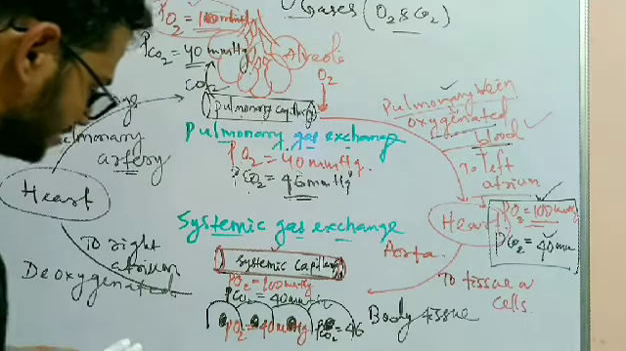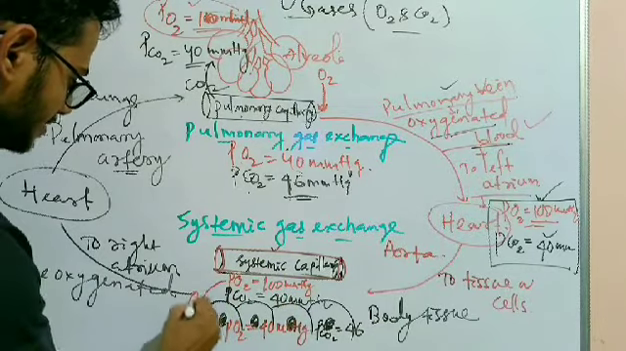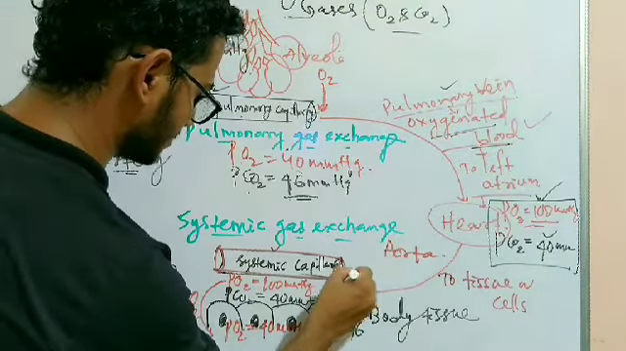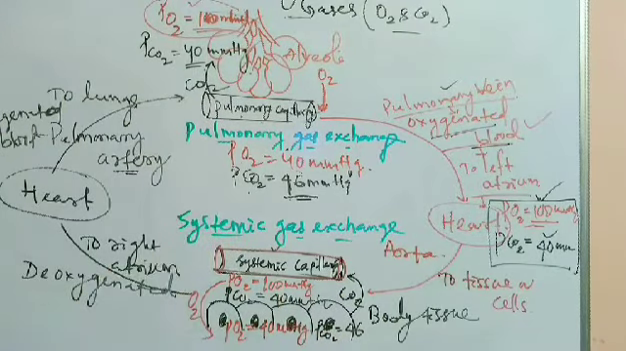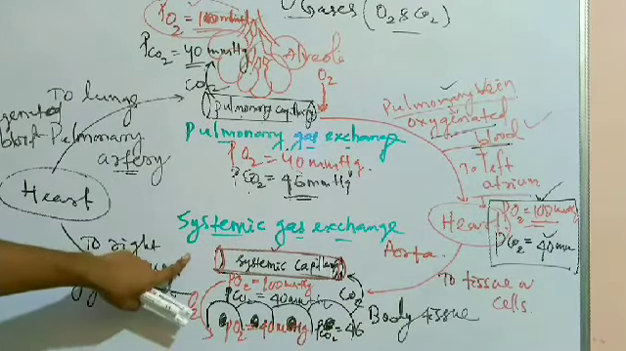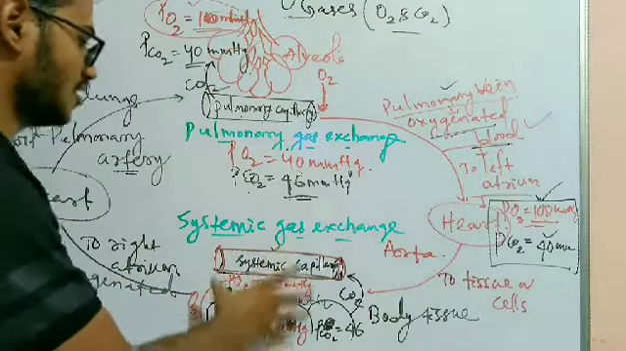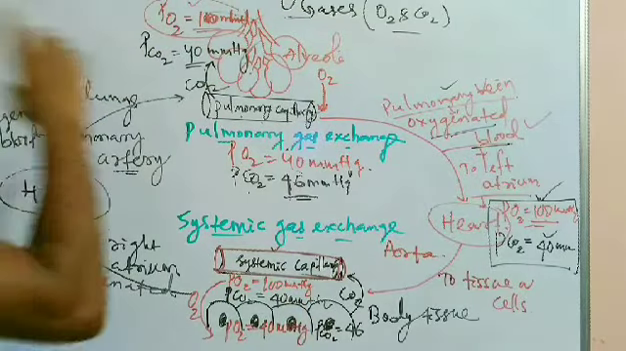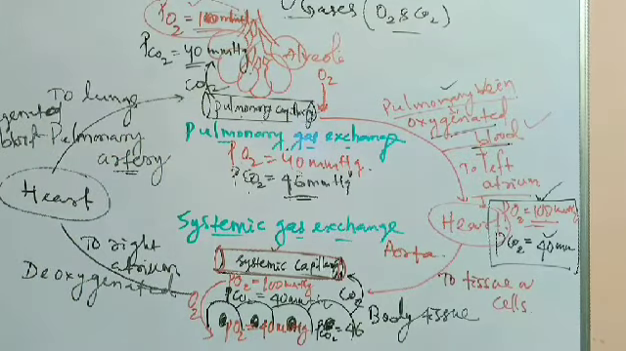So here the oxygen from higher concentration, that is from the systemic capillary, comes to the body cells, and the carbon dioxide from partial pressure 46 diffuses to that of 40. So carbon dioxide diffuses from body cells to systemic capillaries, making it deoxygenated, and oxygen comes from the systemic capillaries to the body cells. So this exchange is called the systemic gas exchange or the internal respiration, and in the lungs it is pulmonary gas exchange or the external respiration.